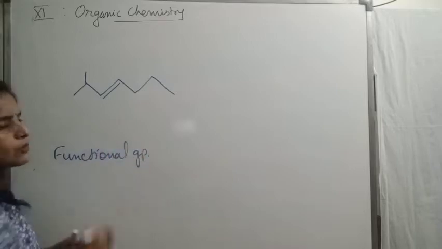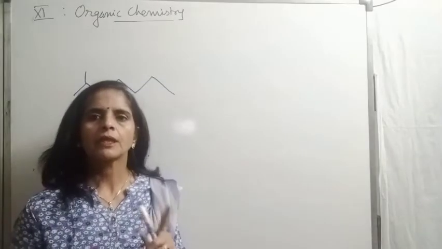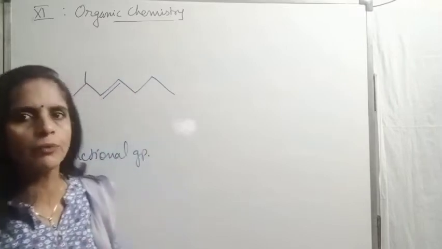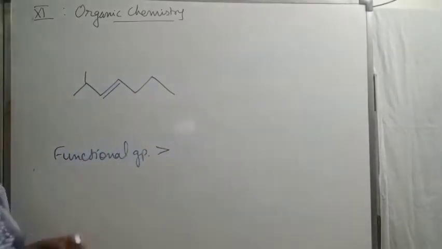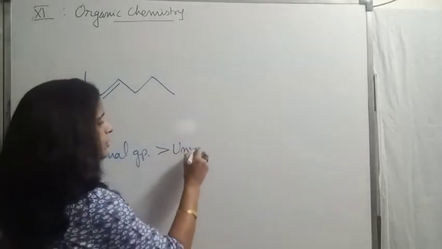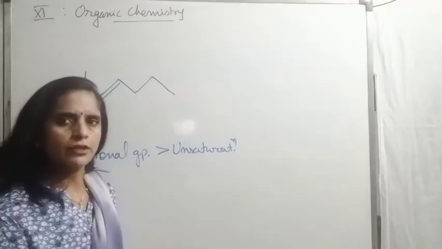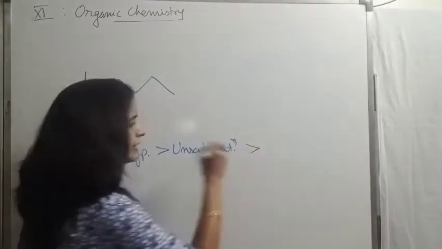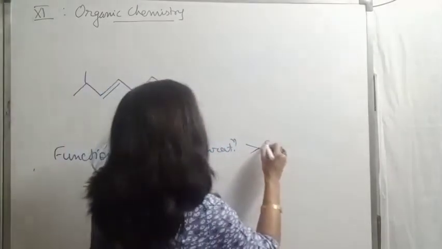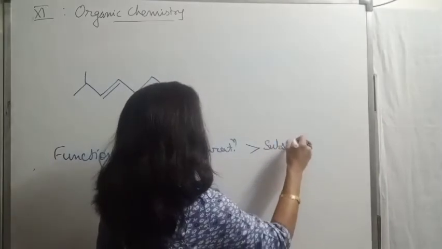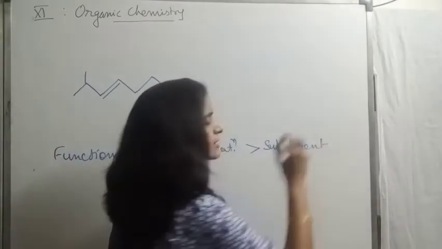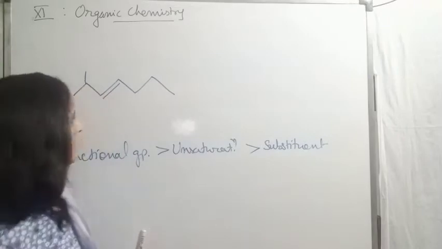This is the preference order in numbering. First preference we give to the functional group if present in the main chain. Second preference is given to unsaturation, whether it is a double or triple bond. And the least preference is given to substituent.